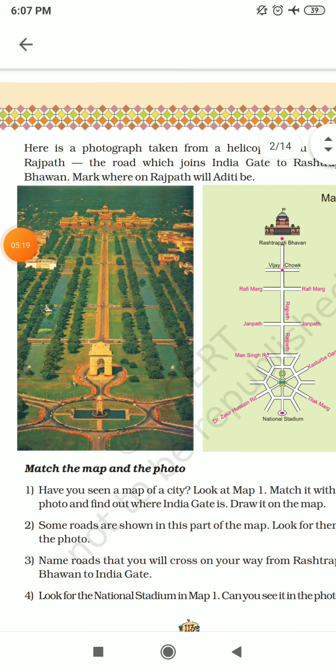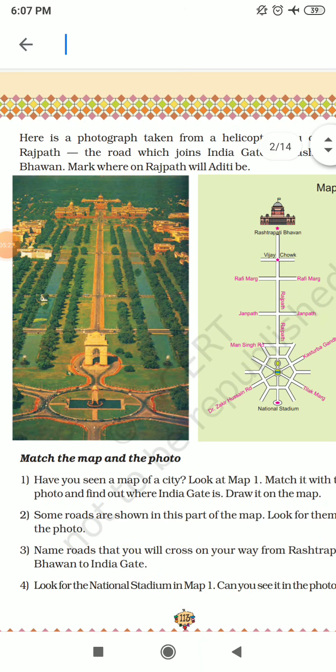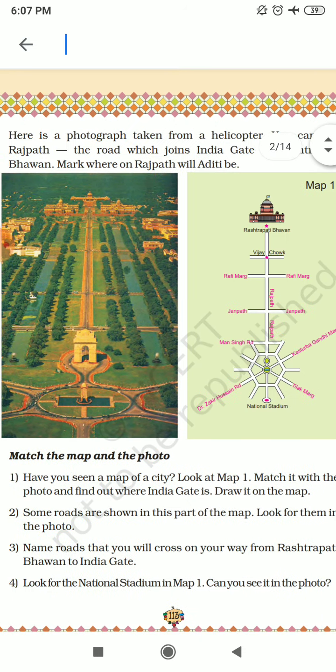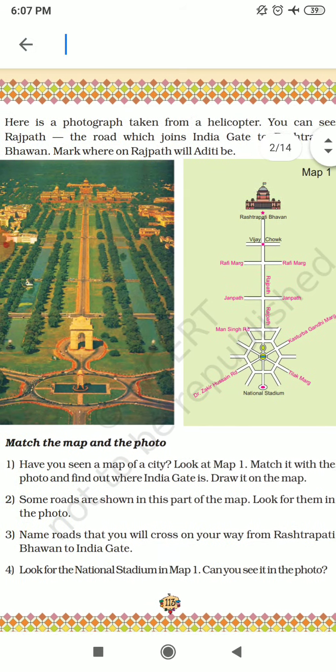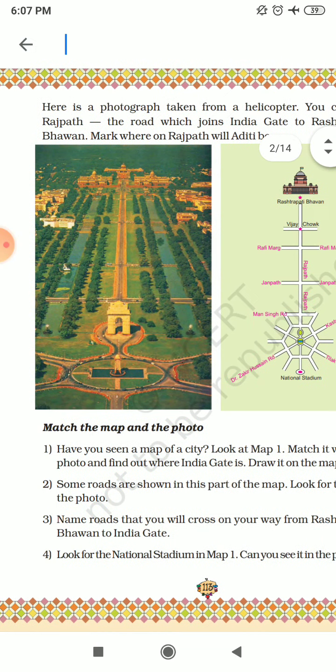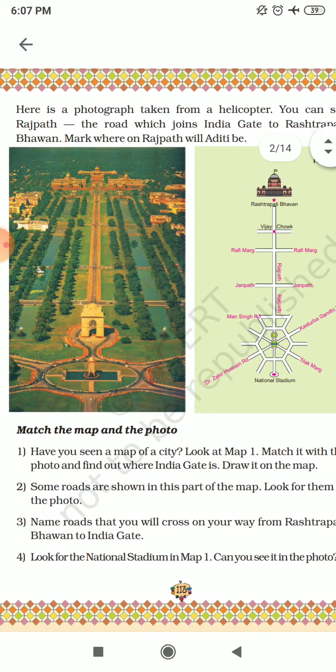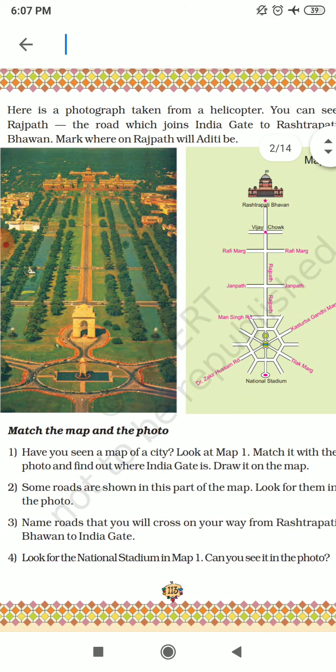Now we have the first question. Have you seen a map of a city? Yes, we have seen the map of a city. A map you can see anywhere. Now look at map 1. Match it with the photo and find out where India Gate is drawn on the map.